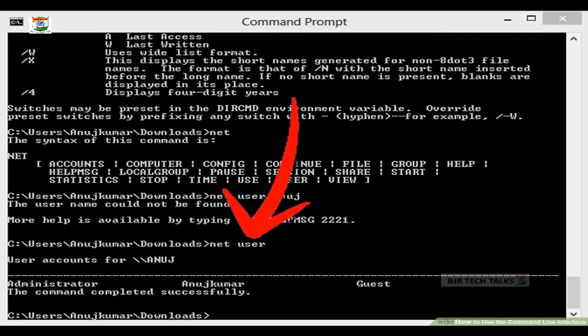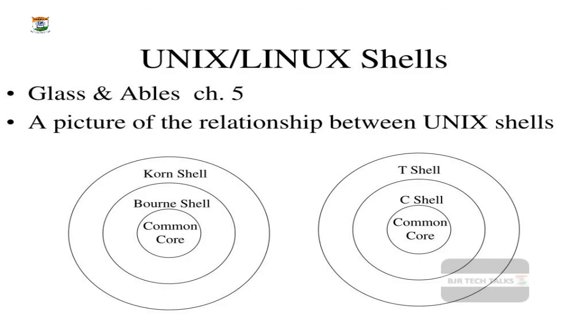For example, if you're working with Unix and Linux based systems, then you can encounter different kinds of shells like the Bourne shell, the C shell, the Bourne Again shell, the Korn shell, etc. So friends, don't be confused about these shells. A shell is actually a simple set of commands which follows the C language or any other kind of language, where it tries to speak with the operating system.